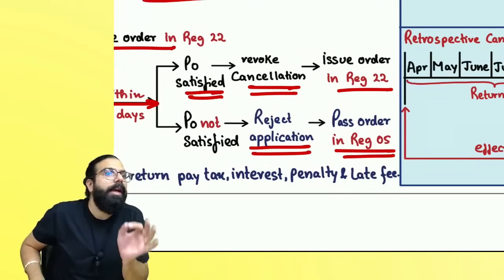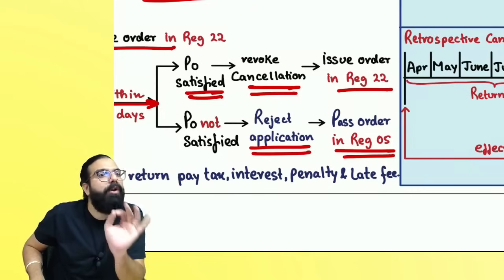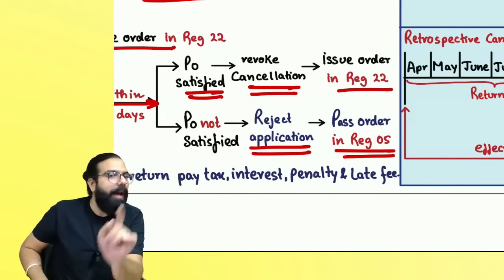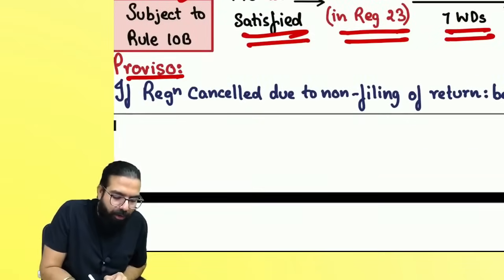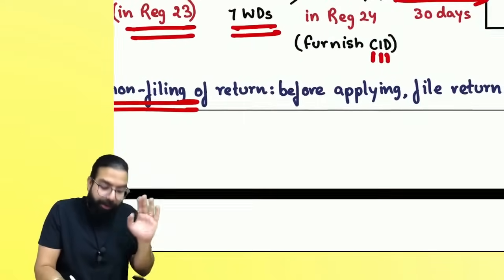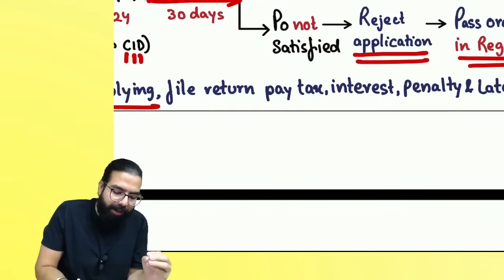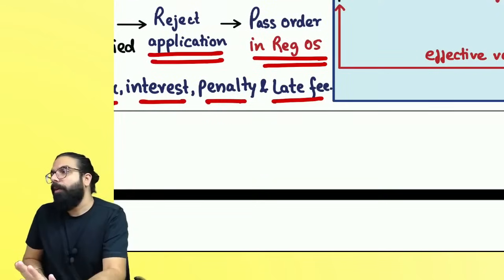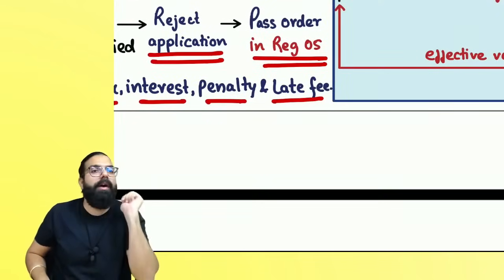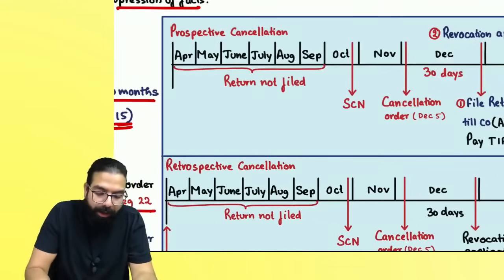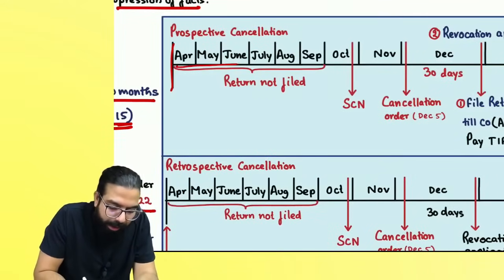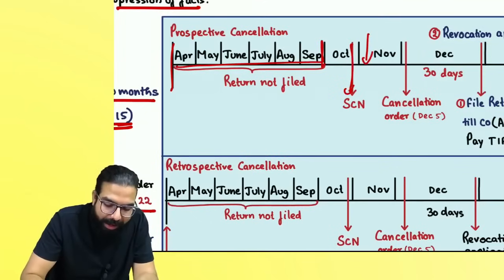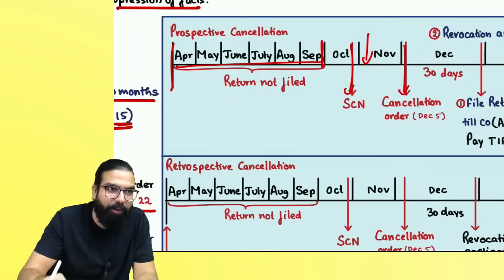Always remember one thing, if you are applying for revocation because you have not filed your return and paid your taxes, please pay your taxes, file your return and then apply for revocation. It says in the proviso, if registration was cancelled due to non-filing of return, before applying, please file your return and pay the tax, interest, penalty, and whatever late fee, then apply for revocation. For example, suppose April to September you did not file your return, it means they can issue you a show cause notice. You have to reply, and then the proper officer will give you a cancellation order because you are not filing your return.